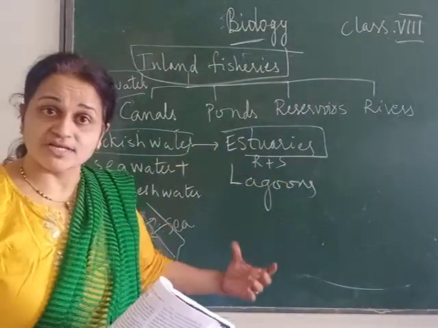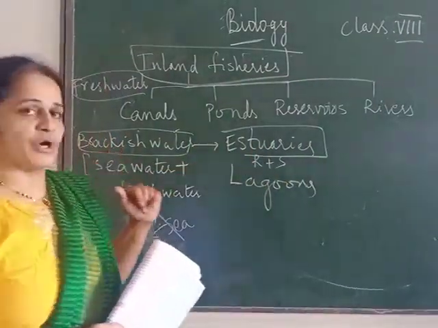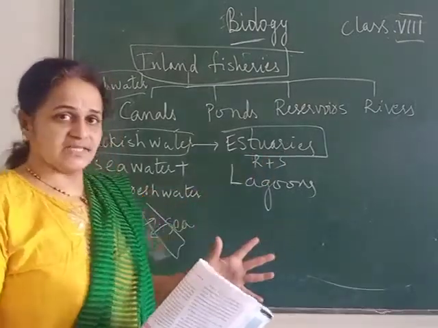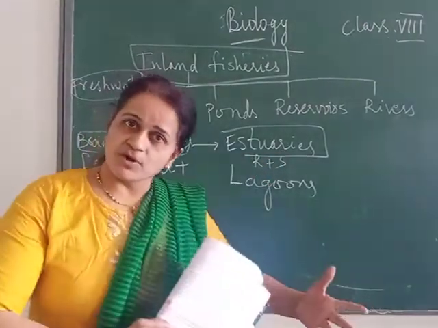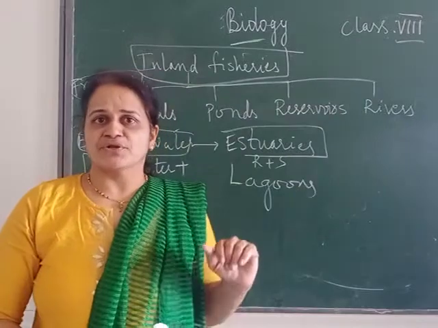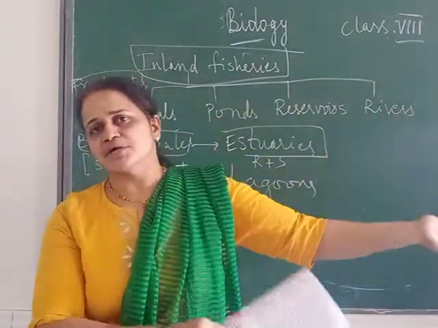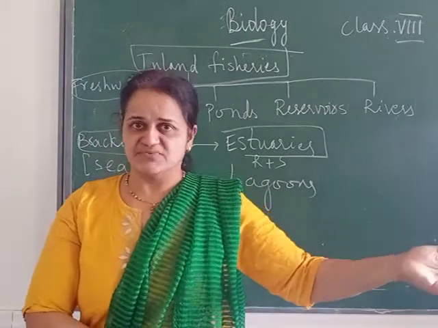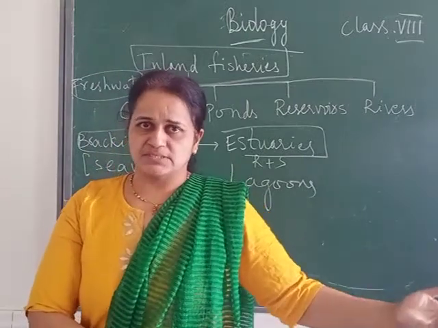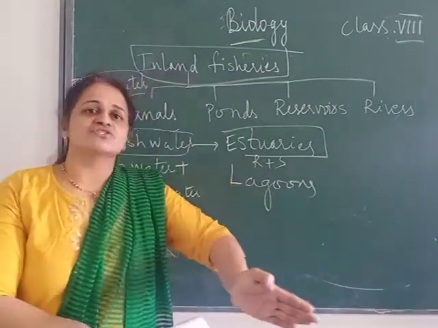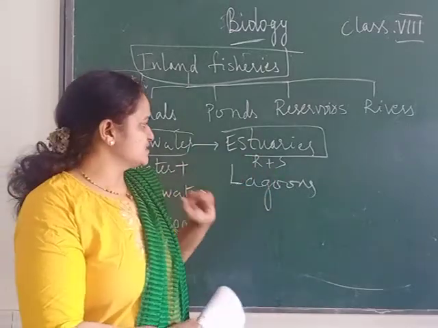Which type of water is it? That is called brackish water. Estuary is a place where river water mixes with the sea water. All the lakes, ponds and rivers finally send their water to seas or oceans. The area where it is joining is called an estuary.